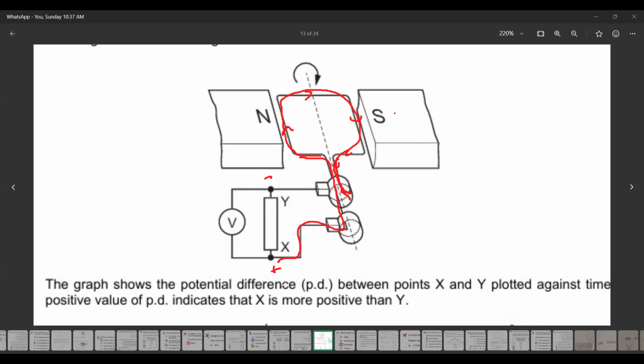So using the right-hand grip rule, X is going right. Why will it go right? Because when it rotates 180 degrees, the position will change. The smaller side will be on the left-hand side and this one will be on the right-hand side.